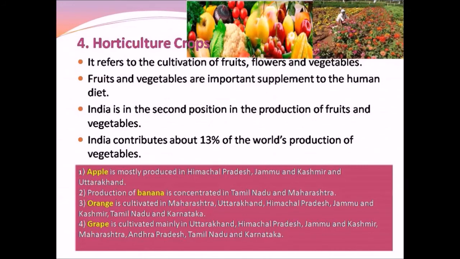Horticulture crops. It refers to the cultivation of fruits, flowers, and vegetables. Fruits and vegetables, as we all know, are an important supplement to human diet, as they provide essential minerals, vitamins, and fibers required for maintaining health. India is in the second position in the production of fruits and vegetables. Here is the list of fruits which are cultivated in various states in India. India contributes about 13% of the world's production of vegetables.